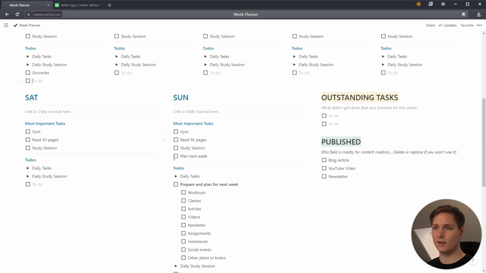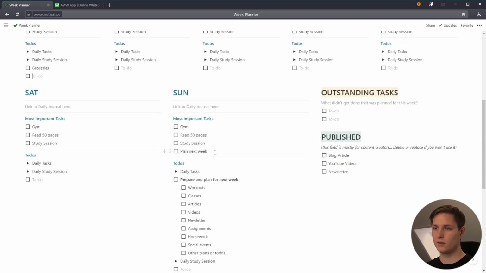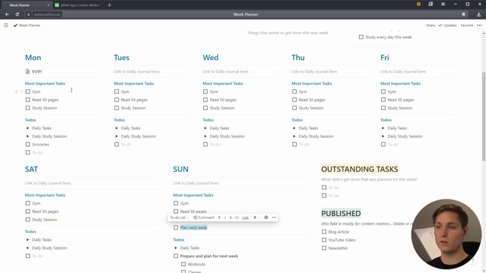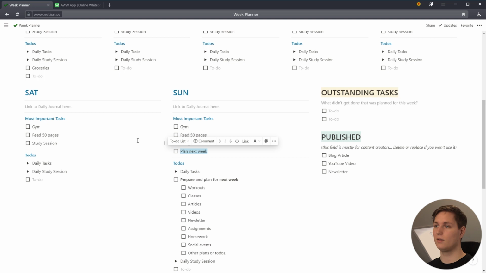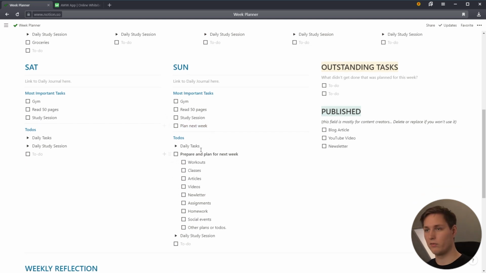And then Sunday is the next really interesting day here, because that's when I plan my week. You can do this any day. You can also do it Monday if you want, but I feel like Sunday is a really great day to do it, because then you have an overview of everything you've done the previous week. And also then you can just plan out next week, because since it's so close, you usually know what your agreements or plans are for the next week. So then you have this overview.